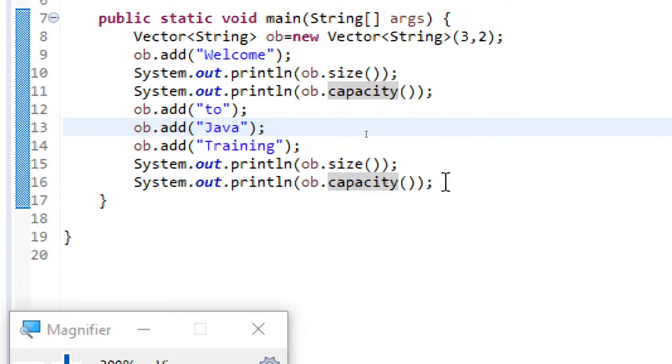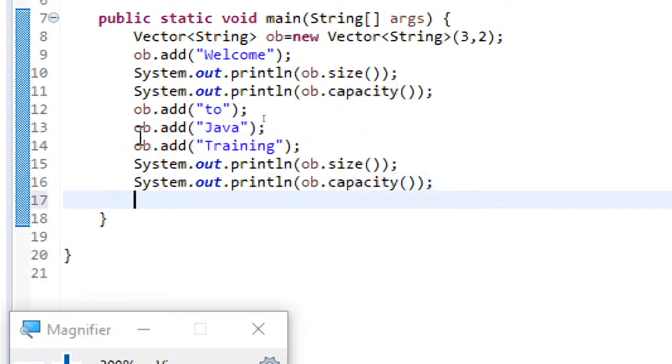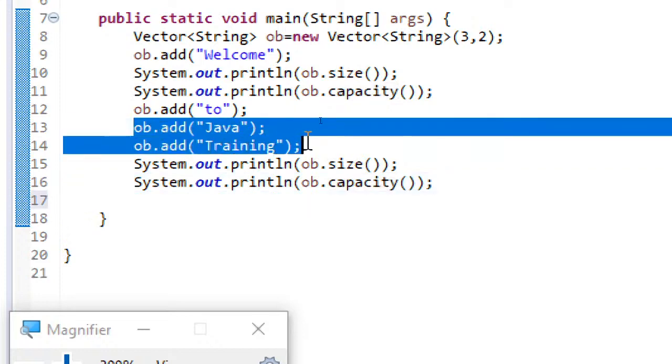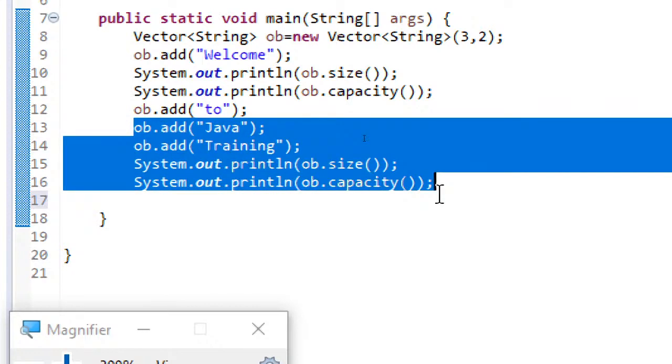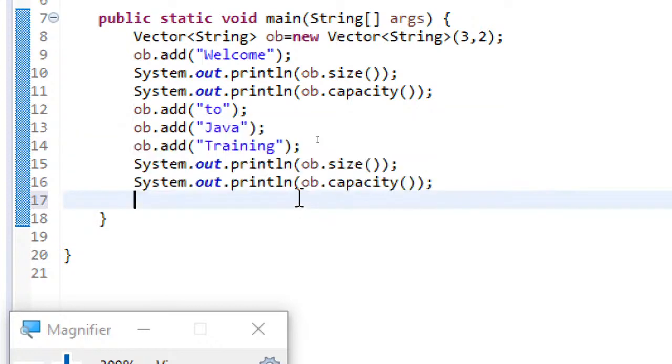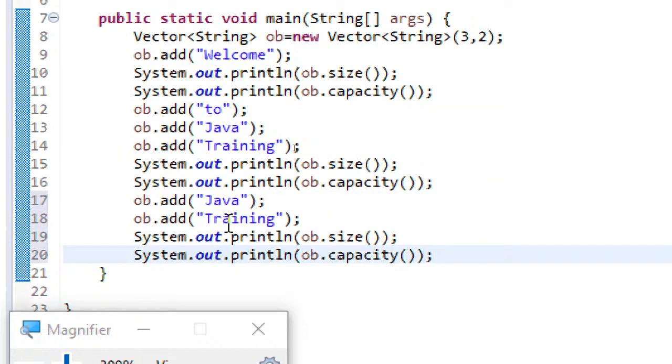And if you still want, you can add two more elements. Okay, let me add these four statements. Anyway, it will allow duplicates, but still I am just modifying the objects. Duplicates are allowed with this.